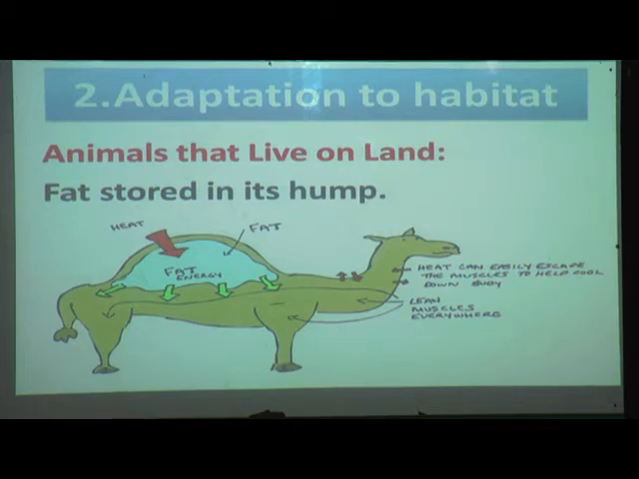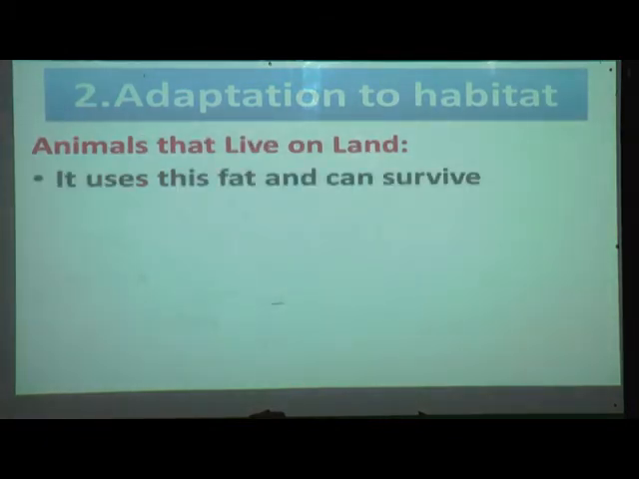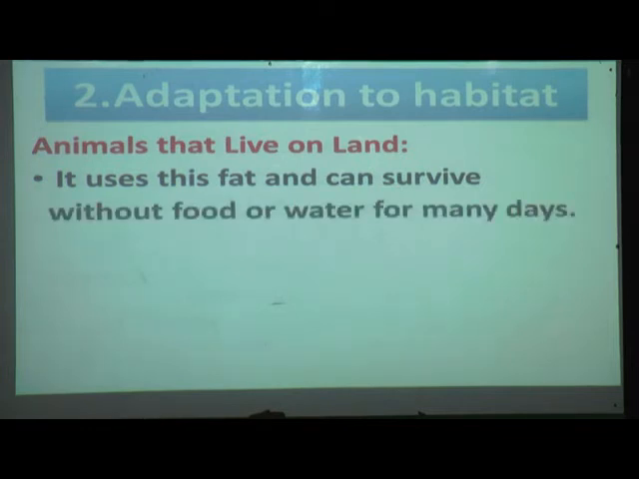Because of the thick skin, heat can easily escape, and the muscles help cool down the body. Lean muscles are everywhere. Lean muscles means they don't have fat, so they are called lean muscle. The lean muscle is all over the body, and in the hump the fat or energy is stored. According to need, it is used. It uses this fat and can survive without food or water for many days.